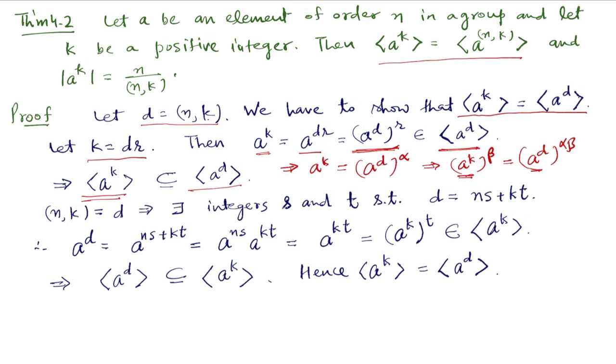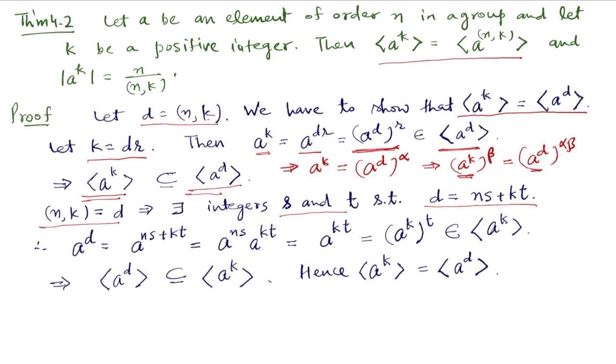So now we prove the converse, that the cyclic group generated by a to the power d is contained in the cyclic group generated by a to the power k. So suppose the GCD of n and k is d. This implies there exist integers s and t such that d is equal to ns plus kt. This is a number theory result.